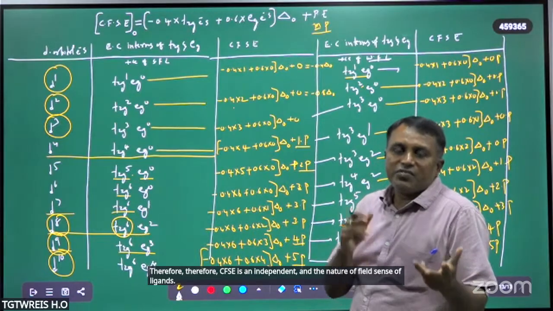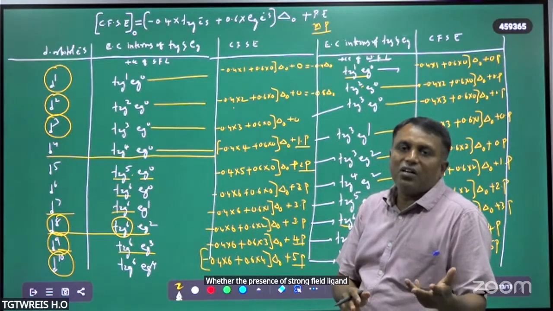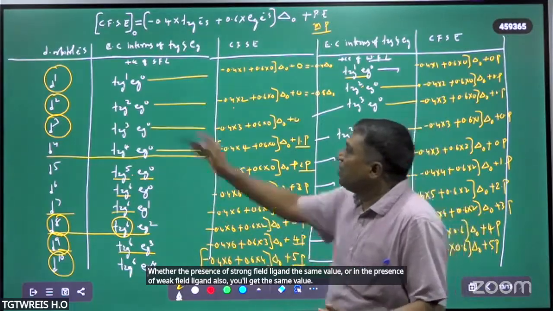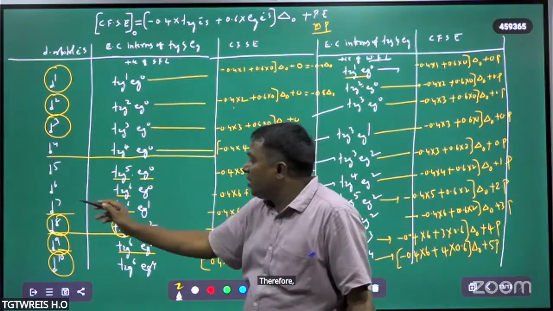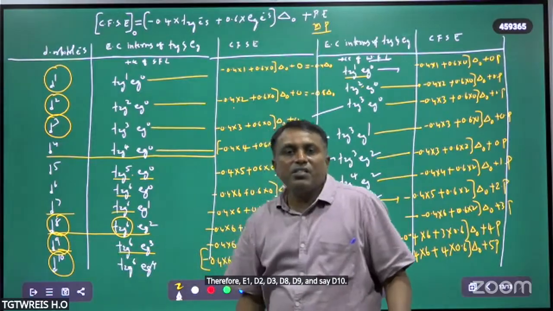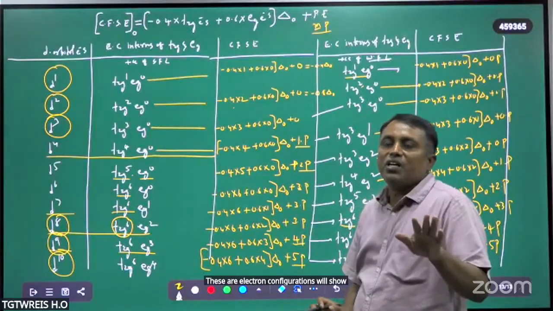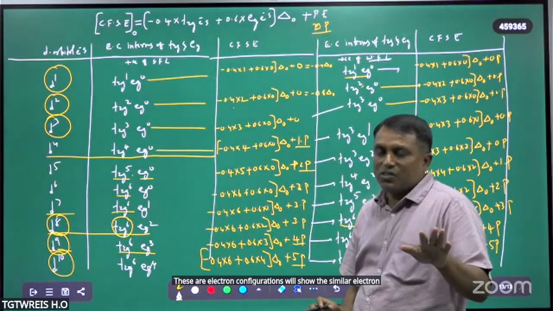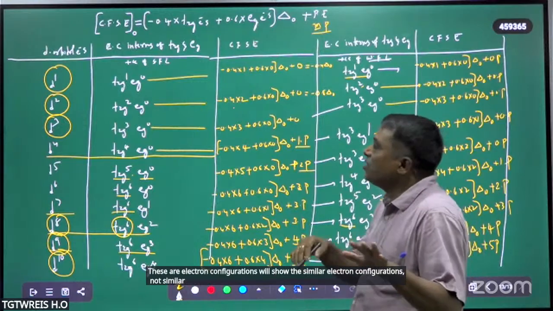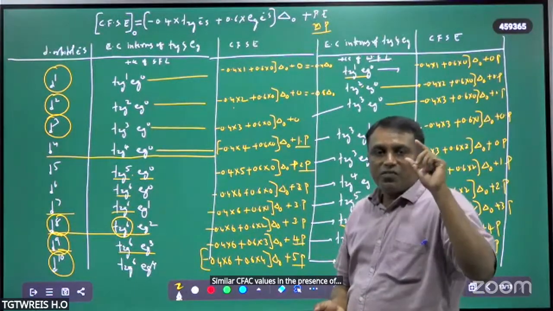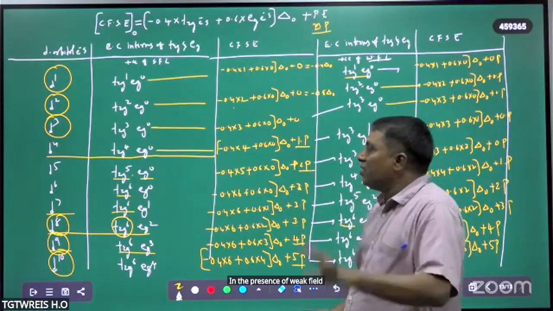Whether in the presence of strong field ligand or weak field ligand, you will get the same value. Therefore, these d1, d2, d3, d8, d9, d10 electron configurations will show similar CFSE values in the presence of weak field as well as strong field ligands.